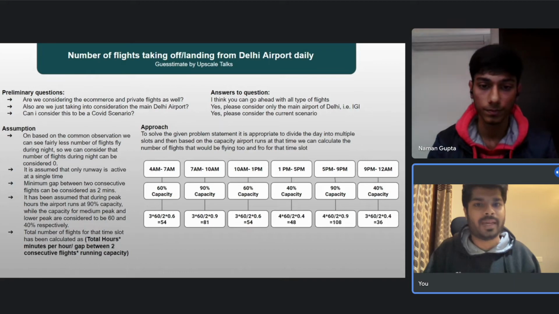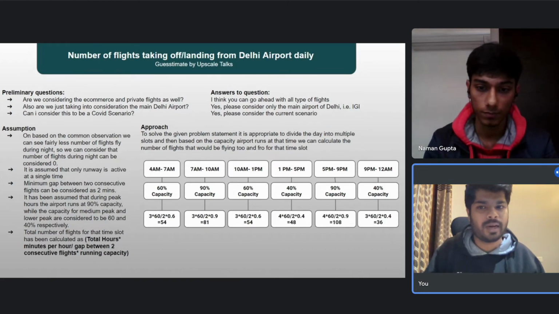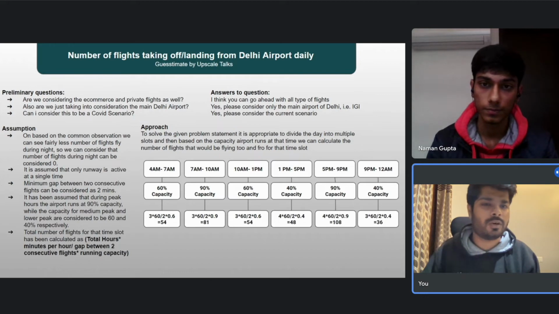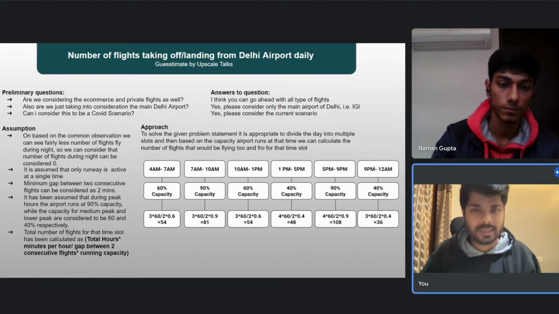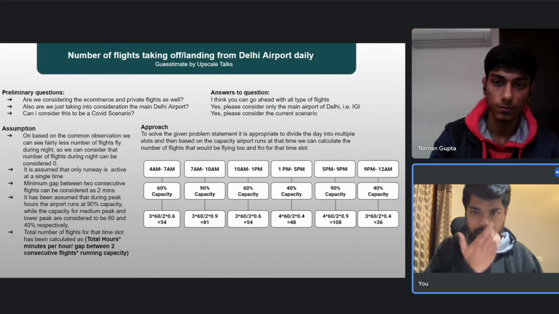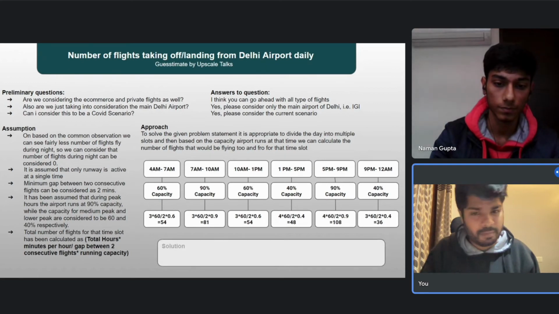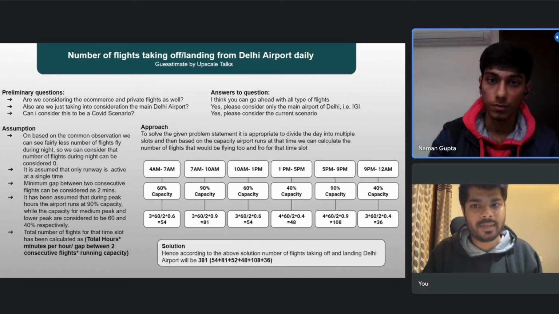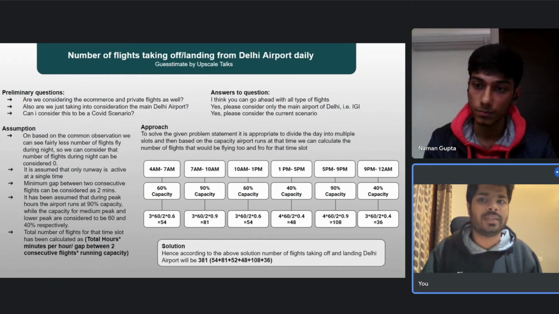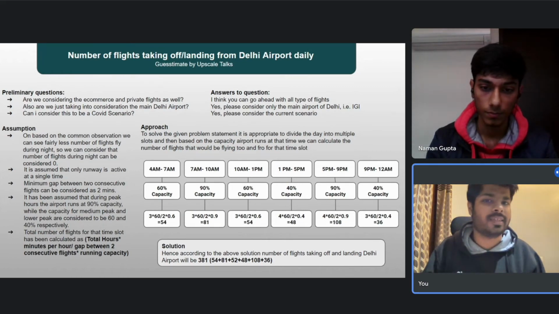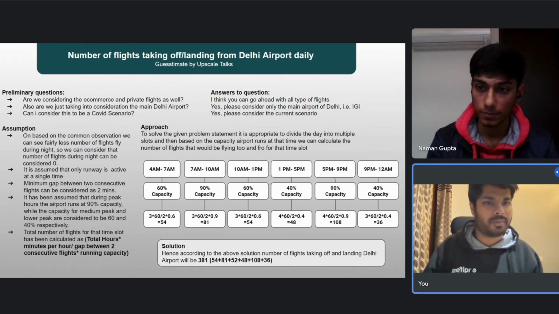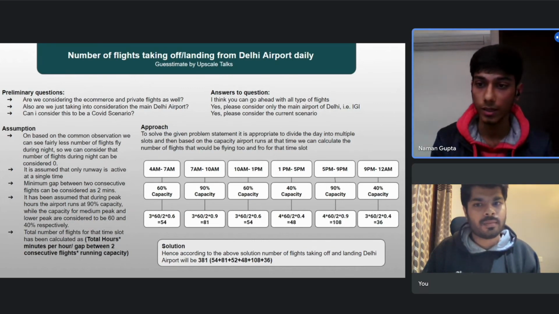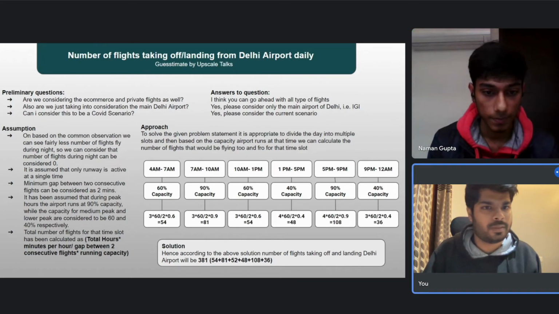All right. So I think this is the number for the COVID scenario. If we are talking about the post-COVID or the pre-COVID scenarios, I think the number would change significantly. So for this case, now I will just come to the solutions part. For my solution, I think the number comes out to be 381. So close to 380 flights is my estimate that fly in and out of Delhi airport each and every day. So that's my approach to the problem. I would welcome any suggestions from your side. This is your final answer, right? Yeah, 380 is my final answer for the problem.